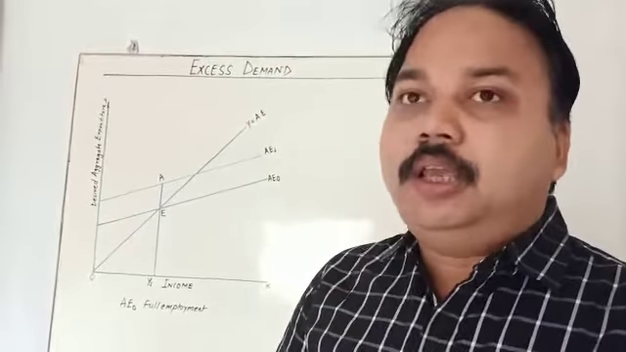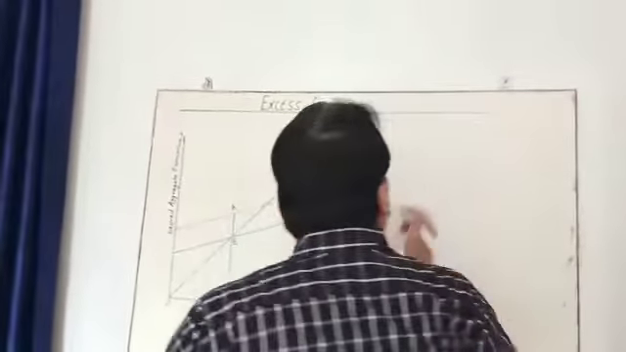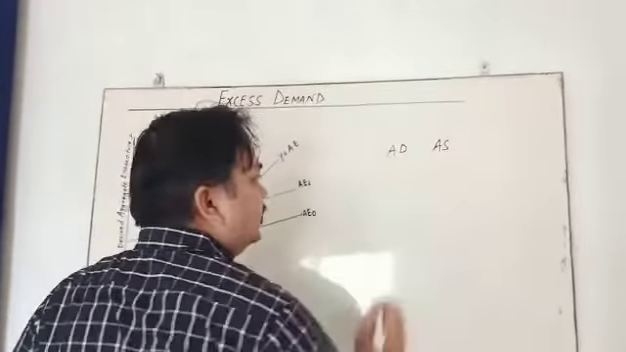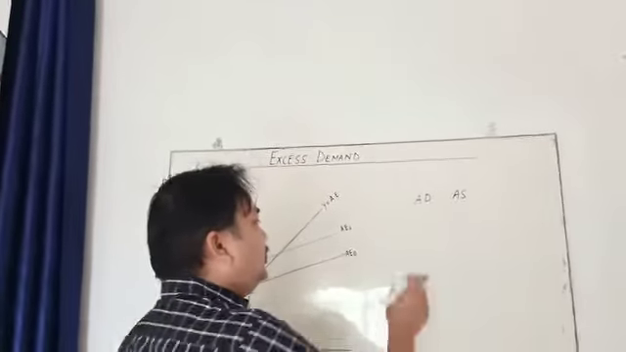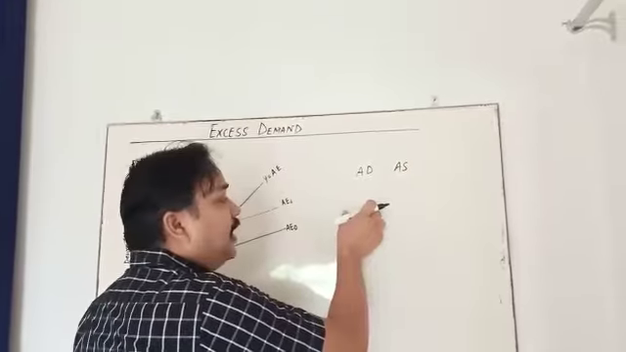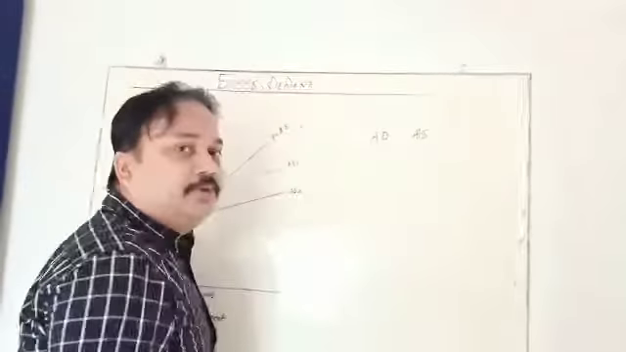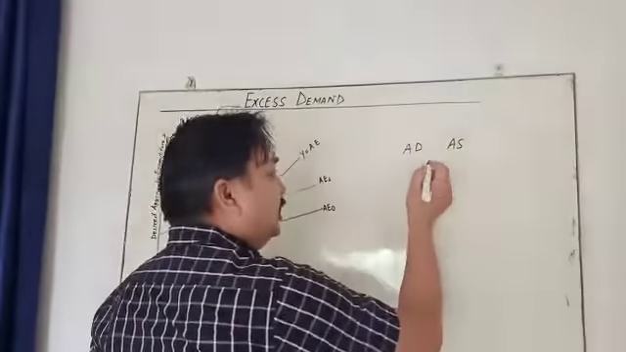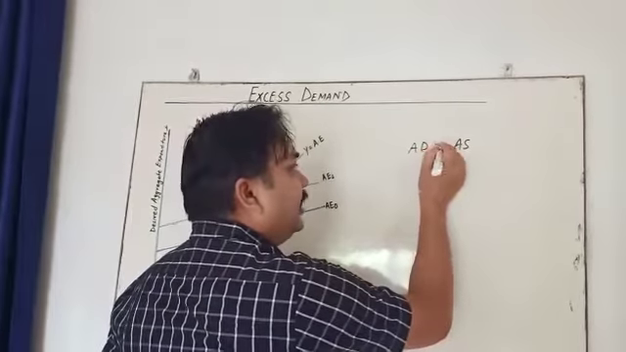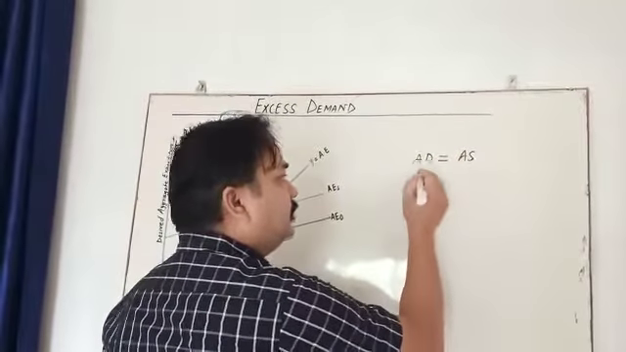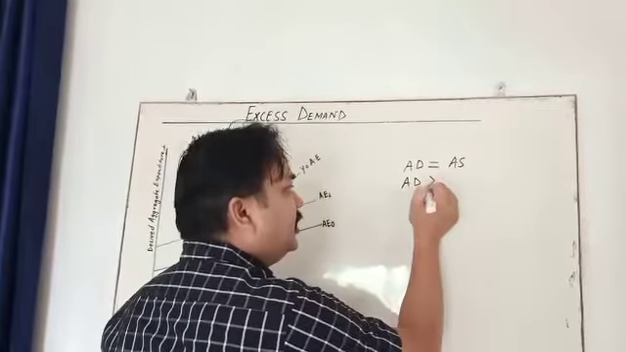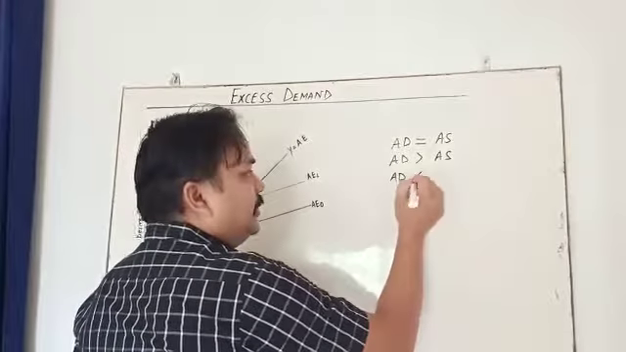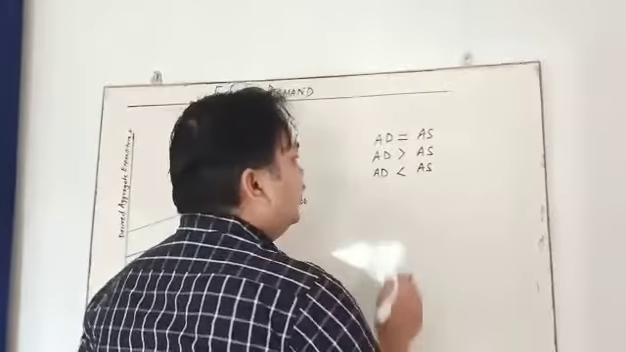My dear student, in an economy, there is aggregate demand, that is called AD, and aggregate supply, that is called AS. Aggregate means the sum of the total demand by an economy, and aggregate supply is the sum of the total supply by an economy. It is equilibrium when aggregate demand is equal to aggregate supply. Suppose aggregate demand is more than aggregate supply, or aggregate supply is more than aggregate demand.